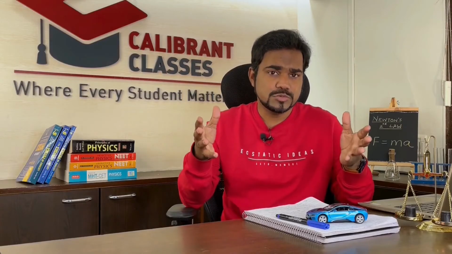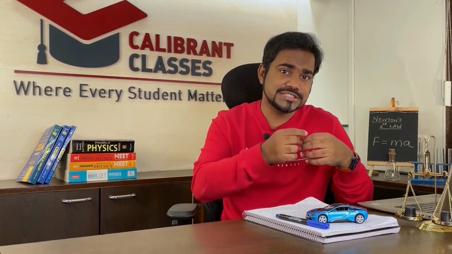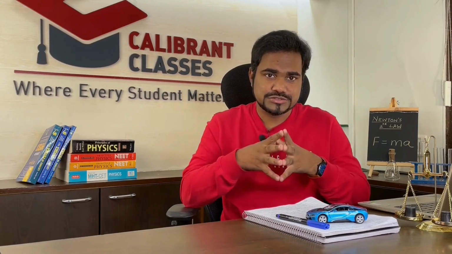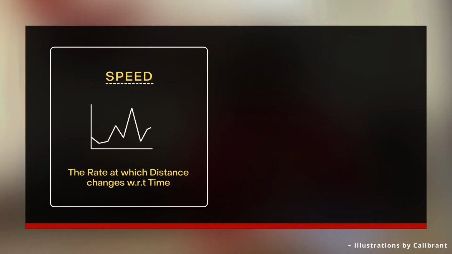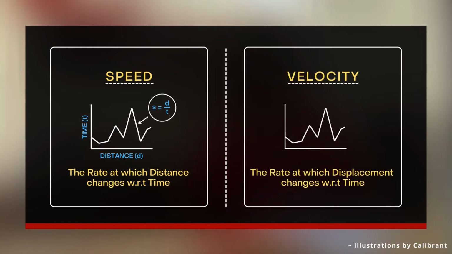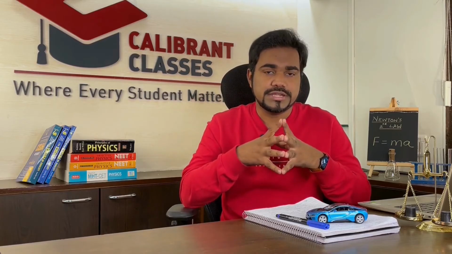Now, when an object is moving, it's obvious that the distance and the displacement is going to change. And here we introduce speed and velocity. Now, speed is defined as the rate at which distance changes with respect to time, whereas velocity is defined as the rate at which displacement changes with respect to time. Let's look at this in more detail.